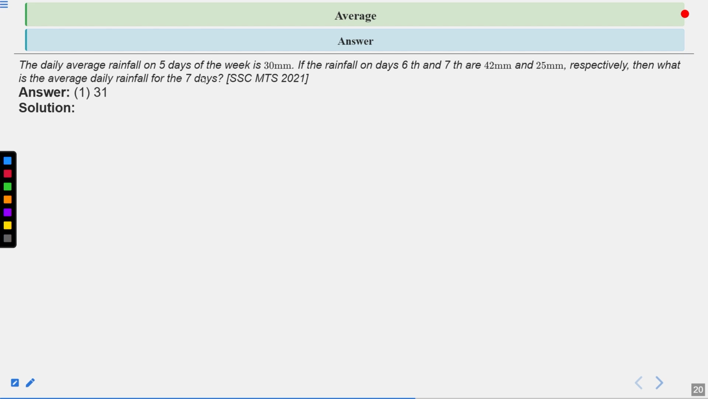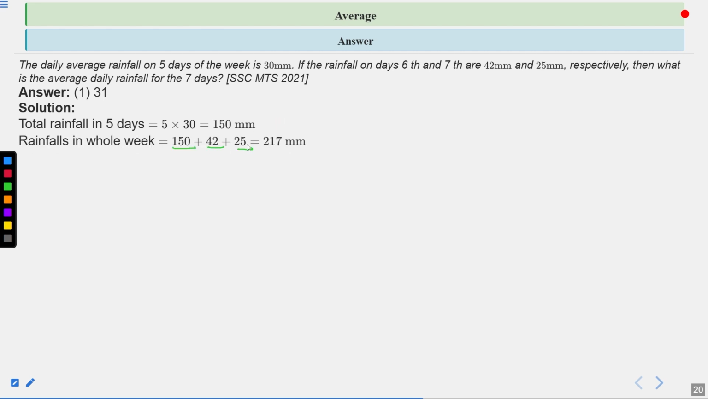Now see the detailed solution of this question. The total rainfall in 5 days will be 5 into 30, which is 150 mm. So the total rainfall in a week will be 150 plus 42 plus 25, which is equal to 217. So we need to calculate the average, just dividing 217 by 7. Hence the average rainfall in a week will be 217 upon 7, which is equal to 31 mm. So first one is the correct answer of this question. Next one.